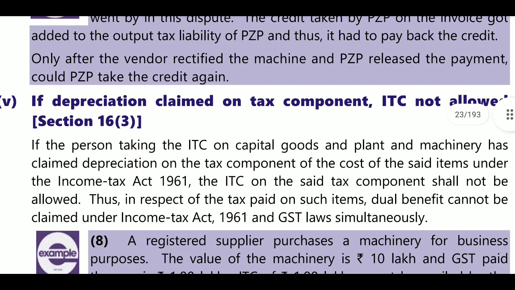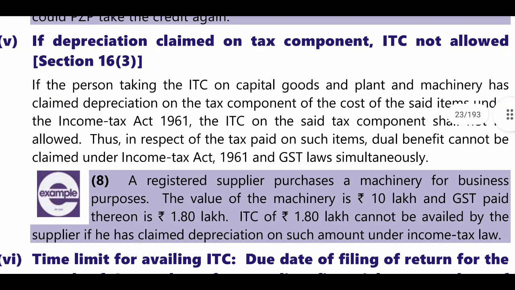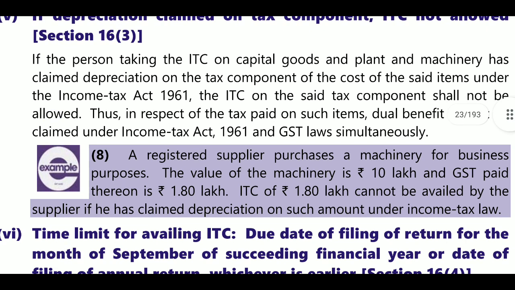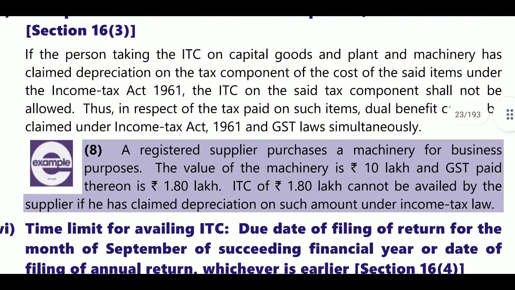Next, if depreciation is claimed on the tax component, ITC is not allowable. Section 16(3). If depreciation is claimed on the tax component, ITC is not allowed. If you purchased one item and you claim the full depreciation in your books, then ITC is not available on that amount.